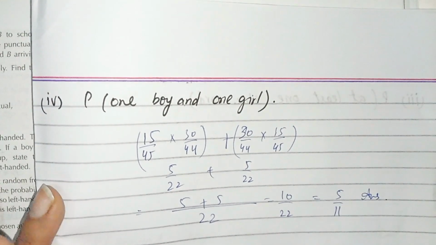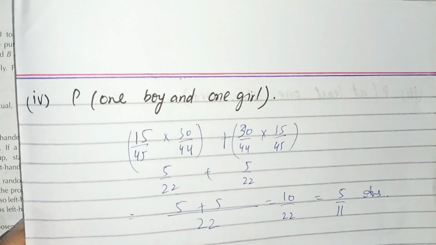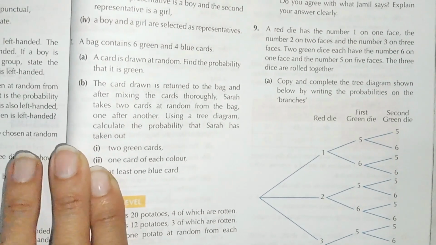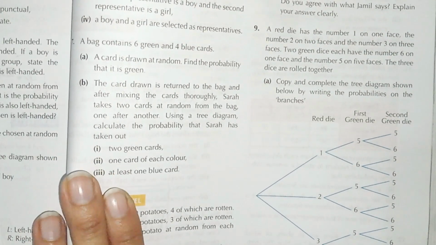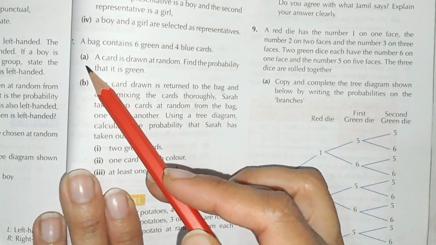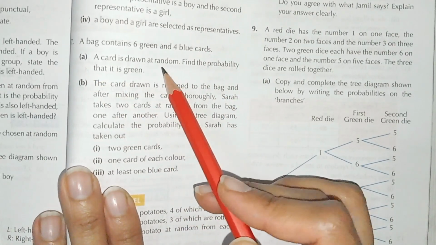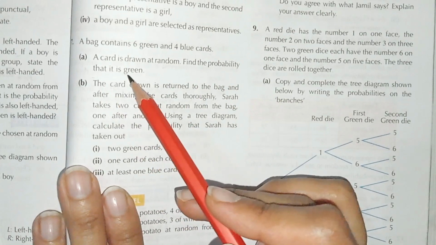And now students, question number 6 is solved. Now students, question number 7: a bag contains 6 green and 4 blue cards. In part number 1, a card is drawn at random. Find the probability that it is green.